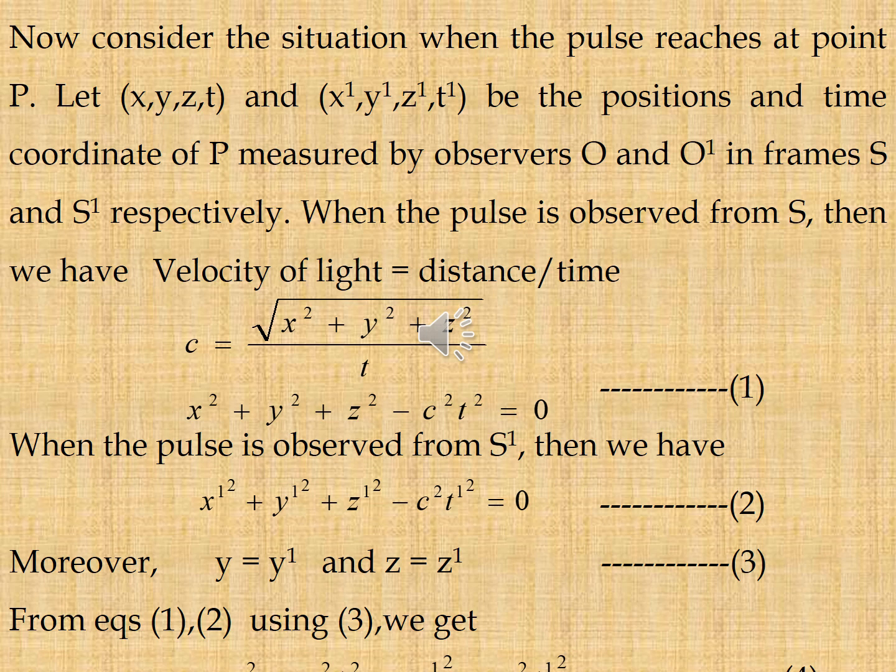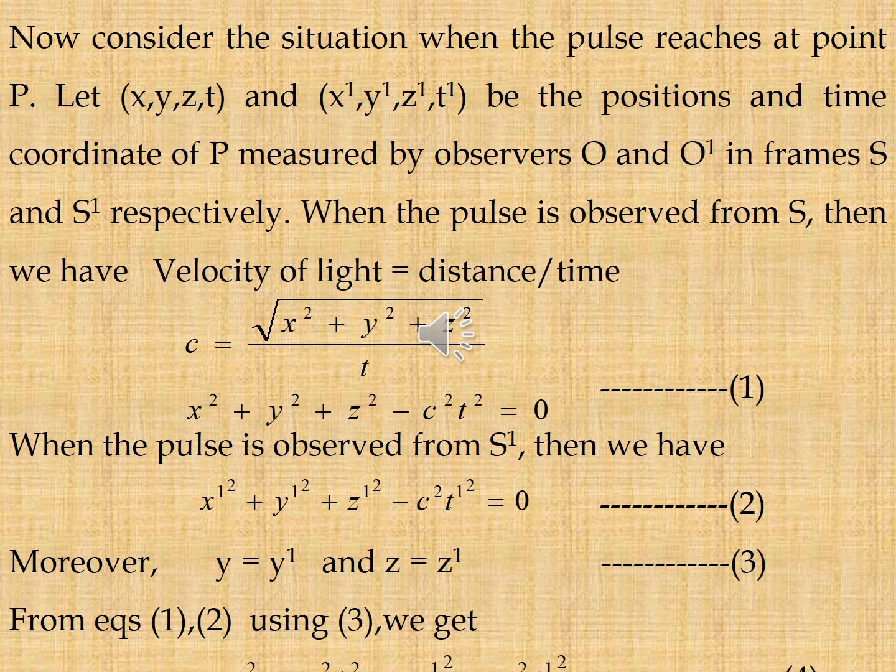When the pulse is observed from S, then we have velocity of light is equal to distance by time. So c is equal to root over x square plus y square plus z square by t. So we can write x square plus y square plus z square minus c square t square is equal to 0. That is equation 1. When the pulse is observed from S dash, then we have x dash square plus y dash square plus z dash square minus c square t dash square is equal to 0. Why? Because here the light velocity is the same in both the frames.